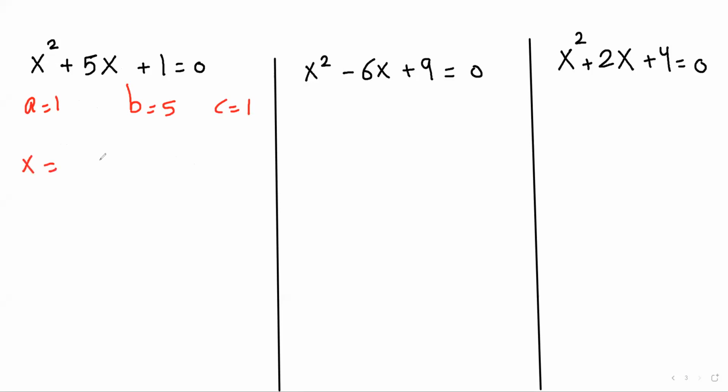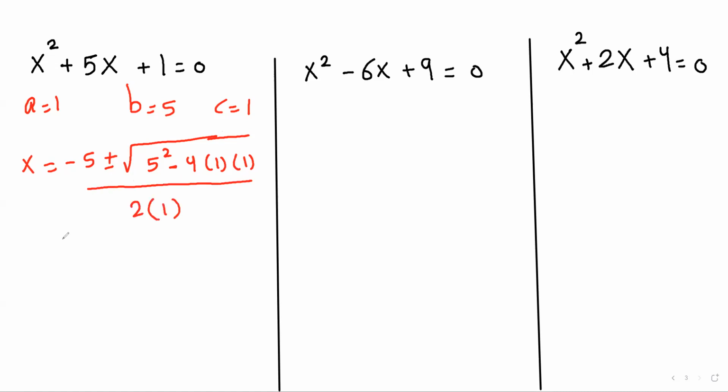x equals negative b, negative 5, positive or negative the square root of b squared, it's 5 raised to the power of 2, minus 4 multiplied by 1 multiplied by 1 for ac, all divided by 2a, 2 multiplied by 1.